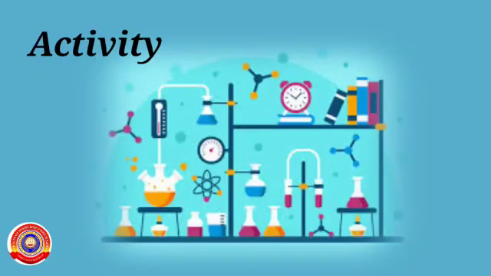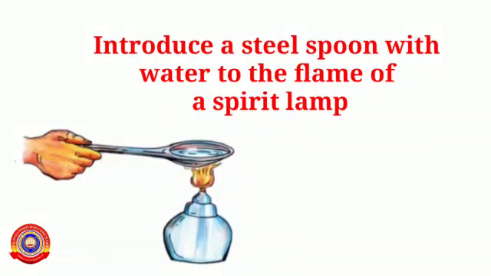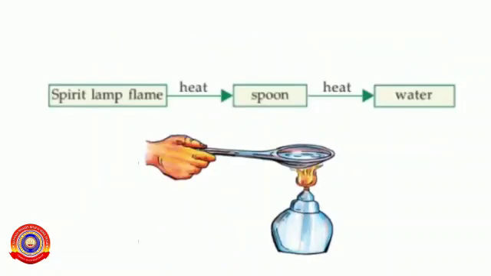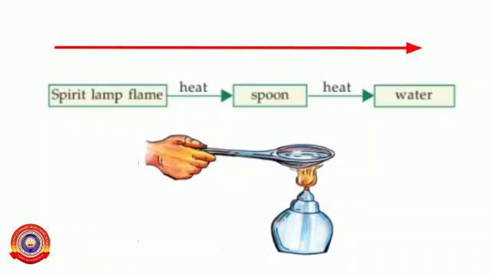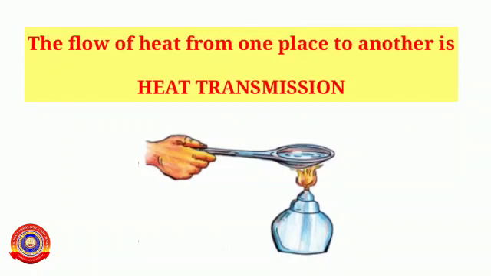Let's do an activity. Introduce a steel spoon with water to the flame of a spirit lamp. What will happen after some time? Yes, the spoon and the water get heated. The spoon receives heat from the spirit lamp and thus the water in the spoon also gets heated. What do you understand from this? Yes, heat can be transmitted from one place to another. And the flow of heat from one place to another is termed as heat transmission.